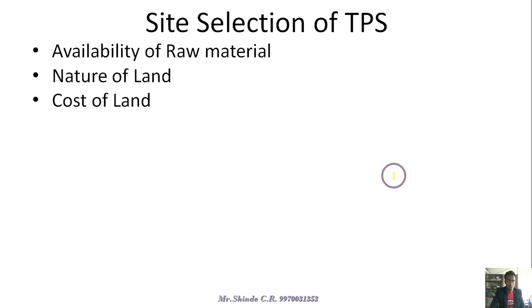That's why we have to select the location for the thermal power plants very far outside of the city or urban area. So the cost of land must be cheap, but with a high bearing capacity.